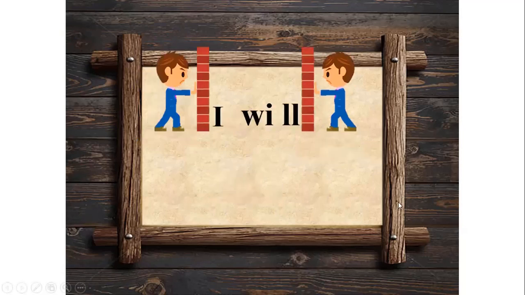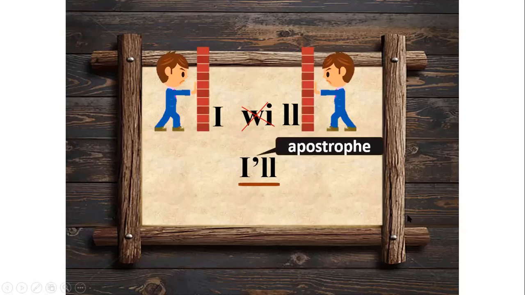Let's now check out the next example, children. Here we have the words I will. In order to contract or shorten these two words into one word, we'll have to remove the letters w and i. And we get the contracted form I'll. Instead of two words, it is just one word now. And the place of the missing letters w and i is taken over by an apostrophe.